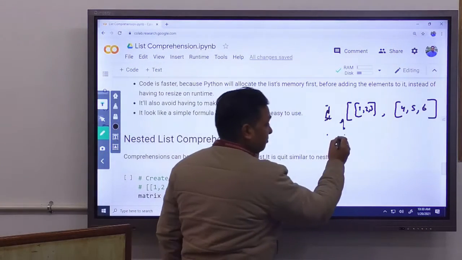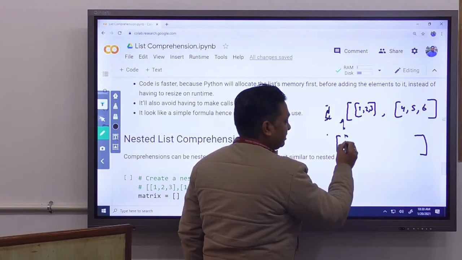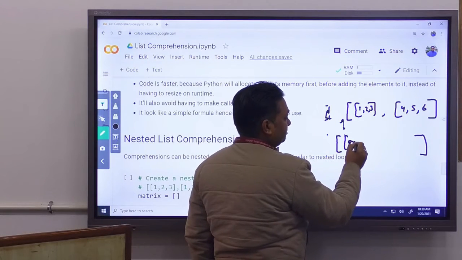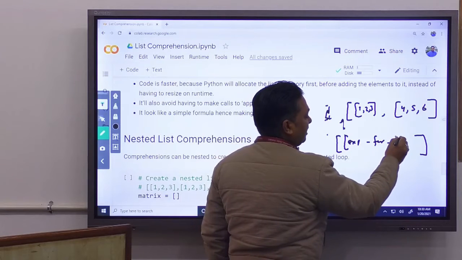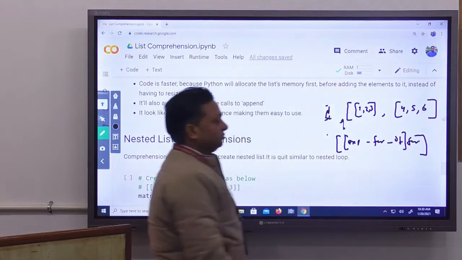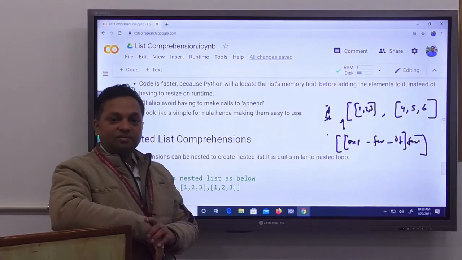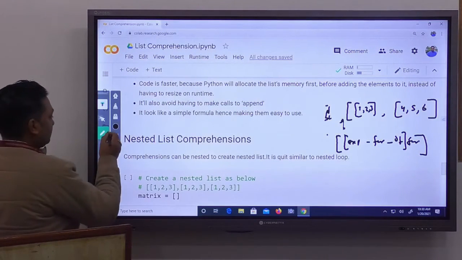So we can write the list comprehension syntax like this. Inside this we can write the expression, then some for loop, then some if condition. After that again we can write a for loop like this. So let's see how we can create a list comprehension.